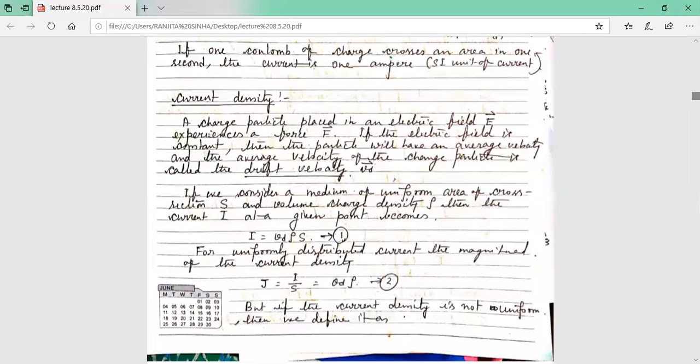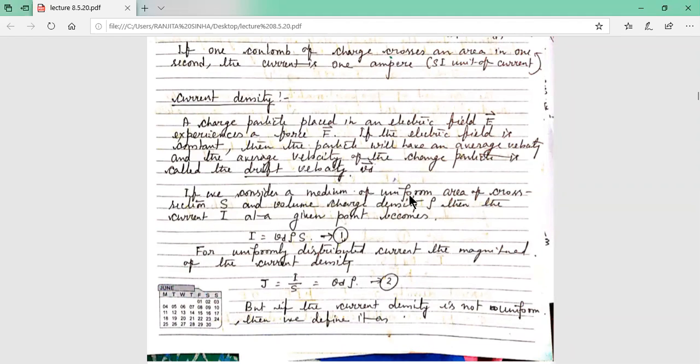Now come to current density and drift velocity. A charged particle placed in an electric field E experiences a force F. If the electric field is constant, then the particle will have an average velocity, and the average velocity of the charged particle is called the drift velocity. That is denoted by Vd.